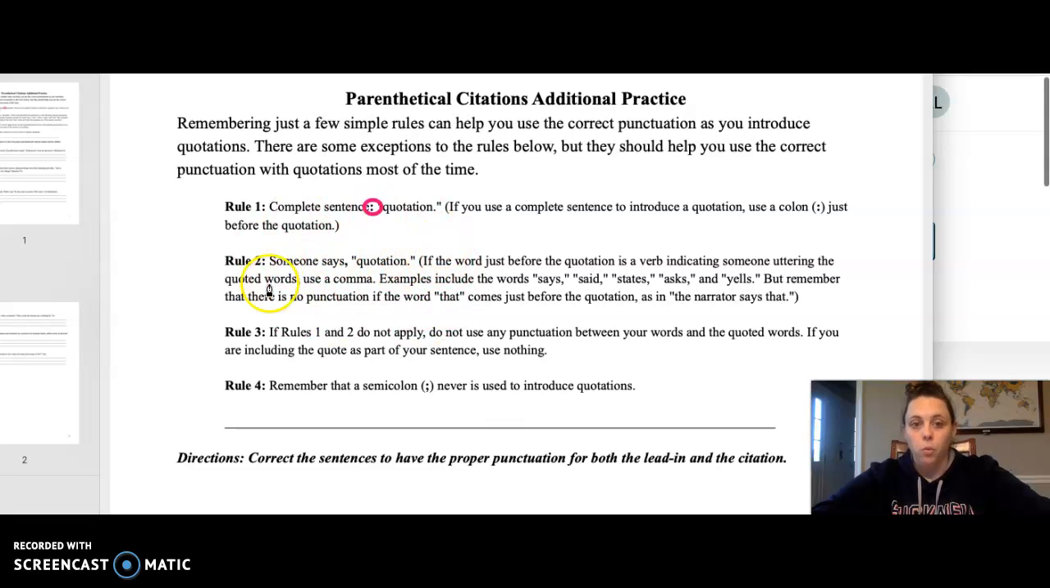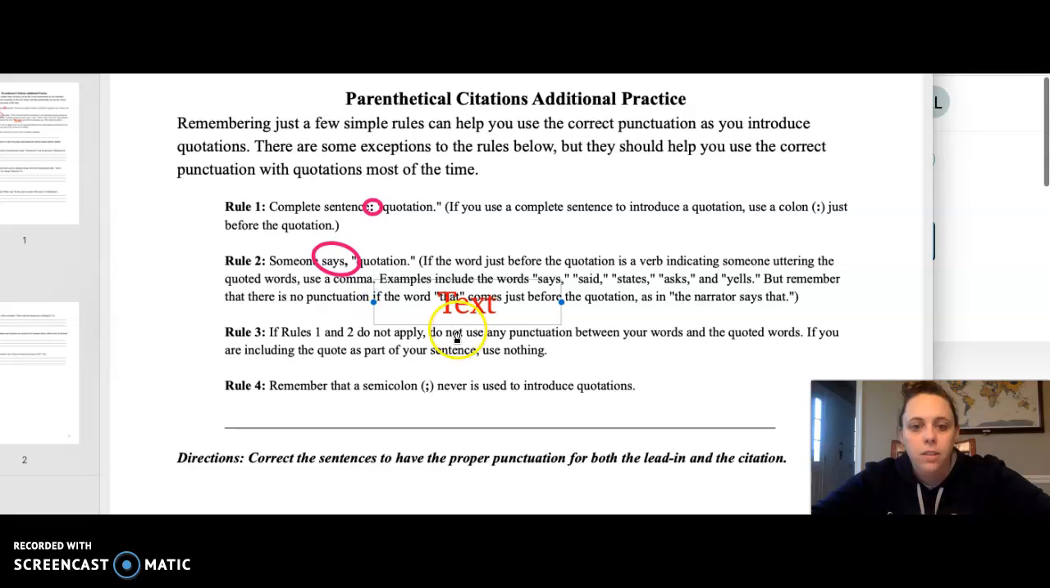Rule number two is what we use most often. When you're using a quotation, you need to have some sort of lead-in, and this is what we typically use: the author states, Romeo says, Juliet repeats. The key is you look at the word right before your quote and ask yourself, is that word a verb? Remember that a verb is an action word. States, explains, expresses, believes, demonstrates, anything like that is a verb. If it's a verb, you're going to use a comma, okay? And a lot of times we're forgetting that comma right now.